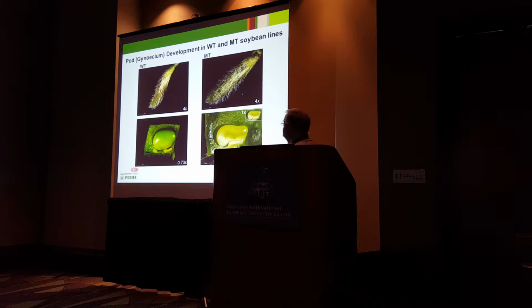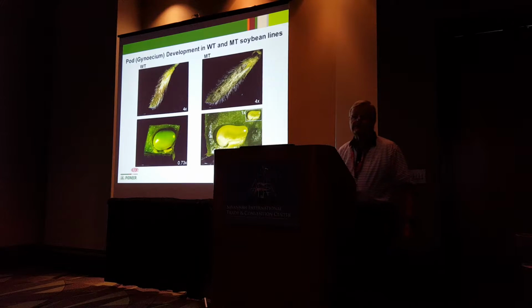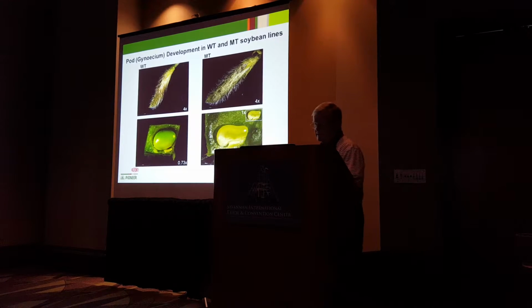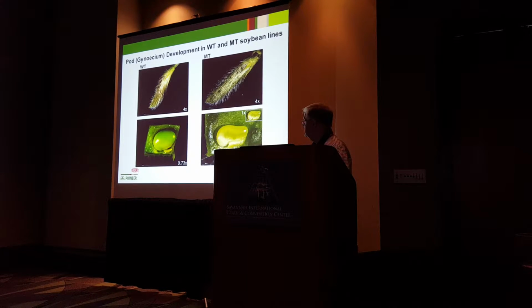However, on the mutant side, the gynecium produces only ovules which do not develop any further, and this is about the same magnification as that one, so cessation of ovule development occurs early and does not allow for seed development.